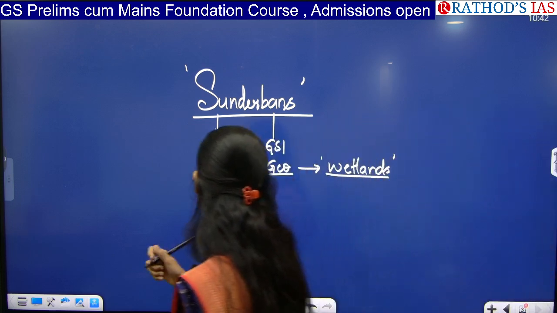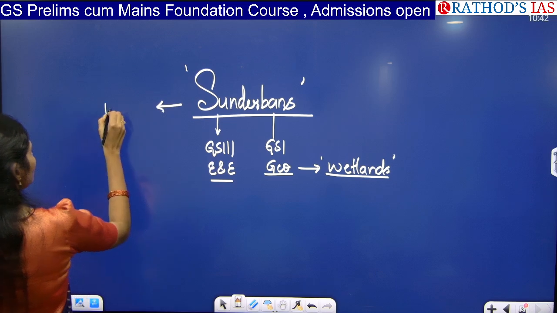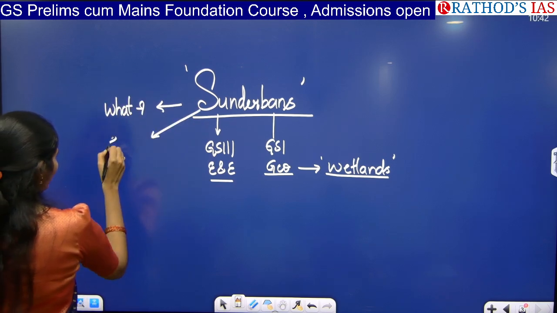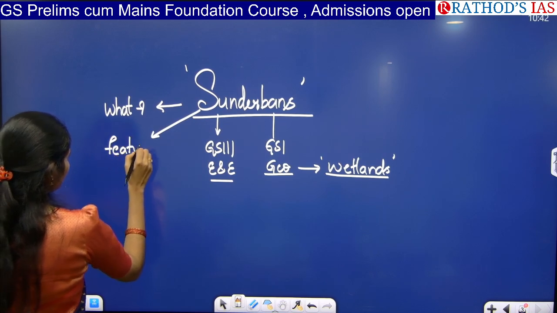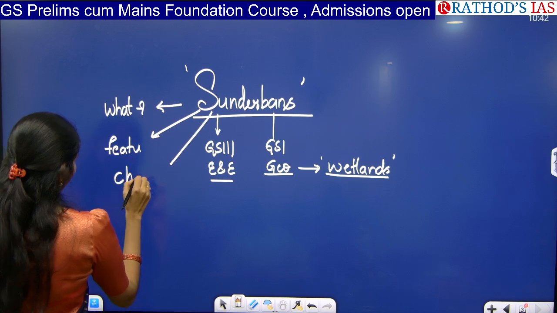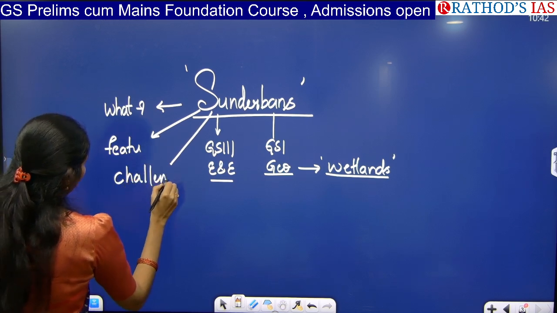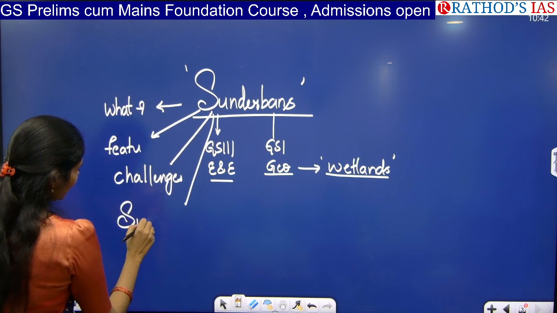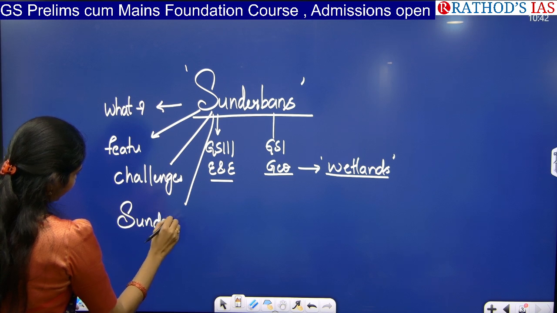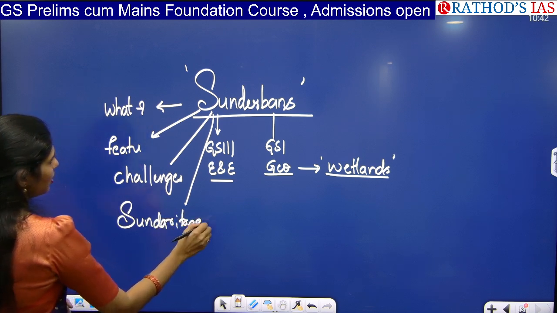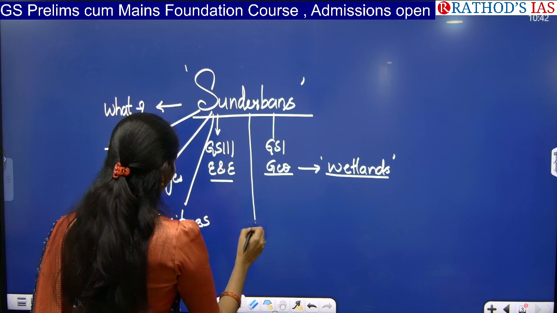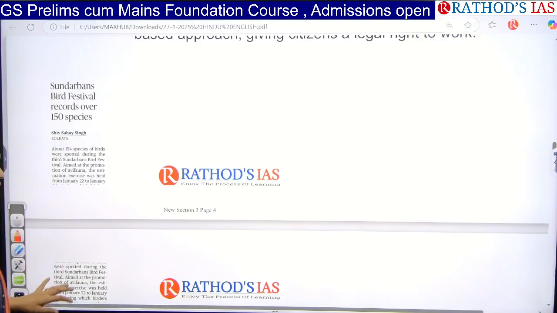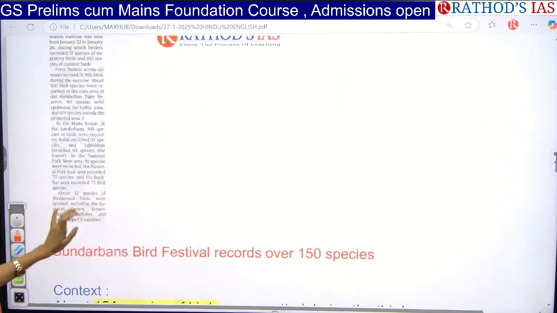So now let us see here. You have to see what the Sundarbans are, and what the important features of the Sundarbans are. Nowadays it is facing some challenges because of climate change. So you have to see what the challenges are, and you have to know about Sundari trees, and what the way forward is. It is very important. Now let us see all these things clearly.